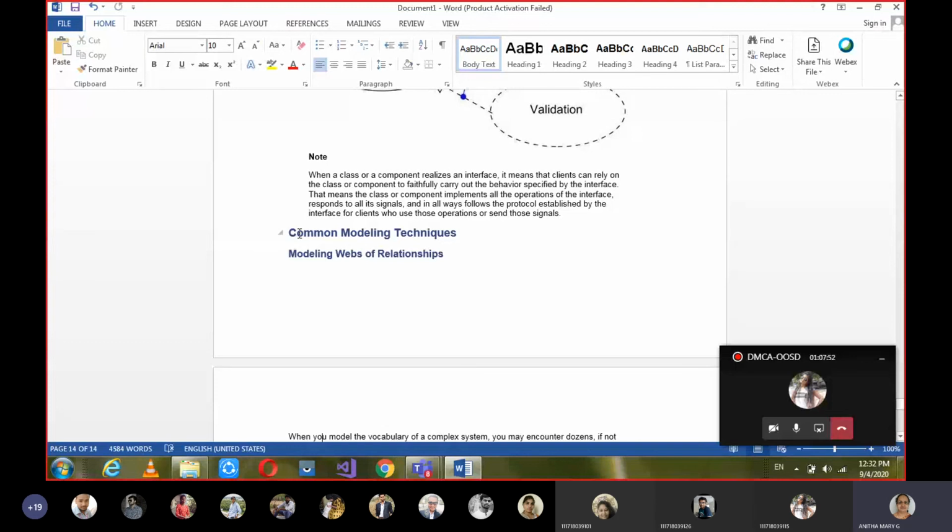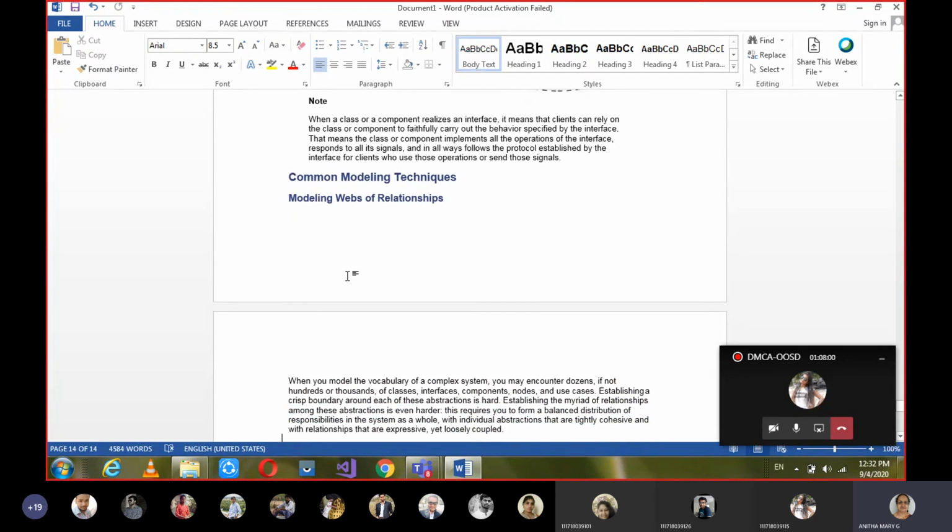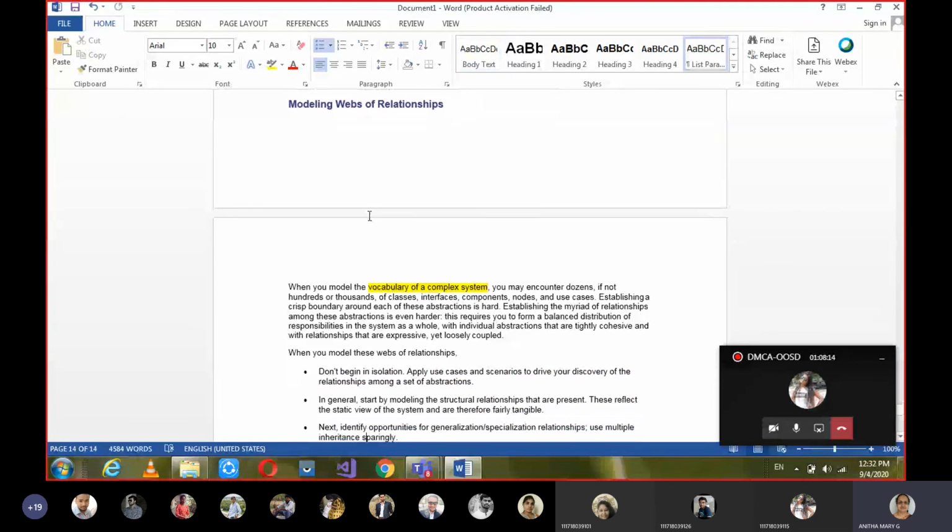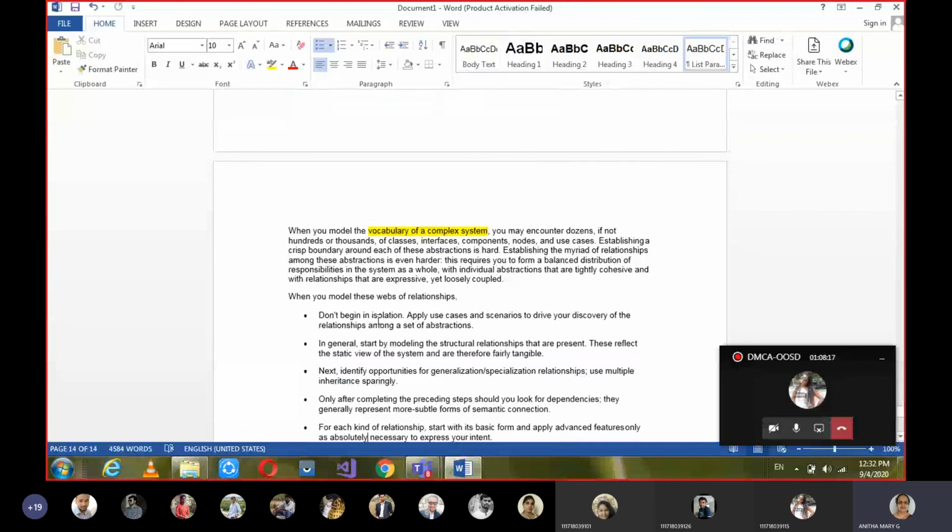And then moving on to the second part of this chapter, common modeling techniques: modeling webs of relationships. In the vocabulary of complex systems, how can you model the different kinds of relationships in a web? First, as a starting point, apply the use cases and scenarios given, and then start modeling the structural relationships that are present.